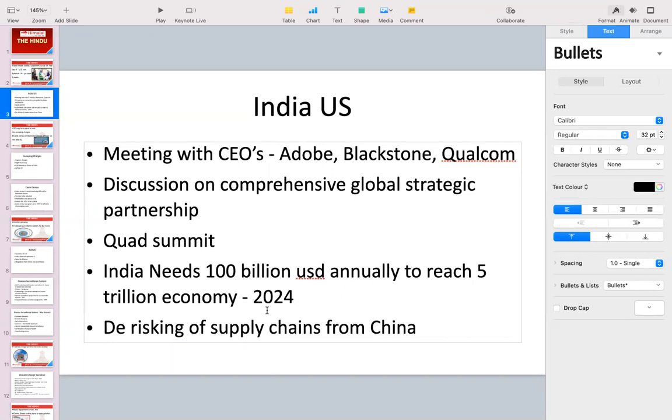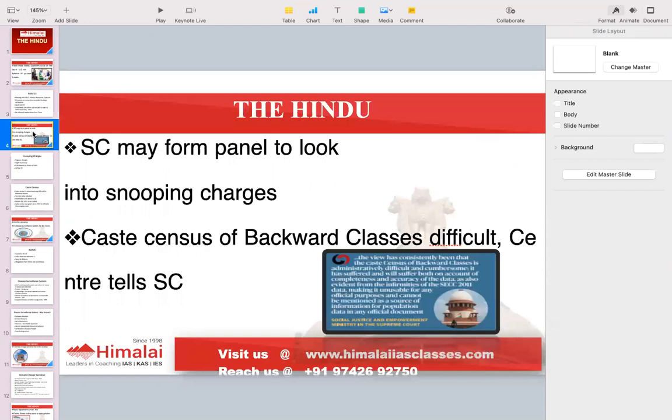That risk has to be reduced. And for that, how can we do that? We have to develop different alternatives. So in case there is bad relations with China, we can have the same supply from other options as well. Okay. So that was about India, US. Very, very important topic. There are many other things which you should note down.